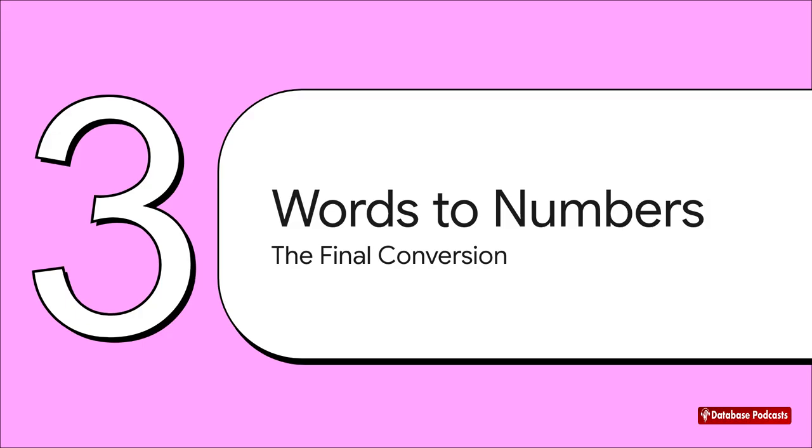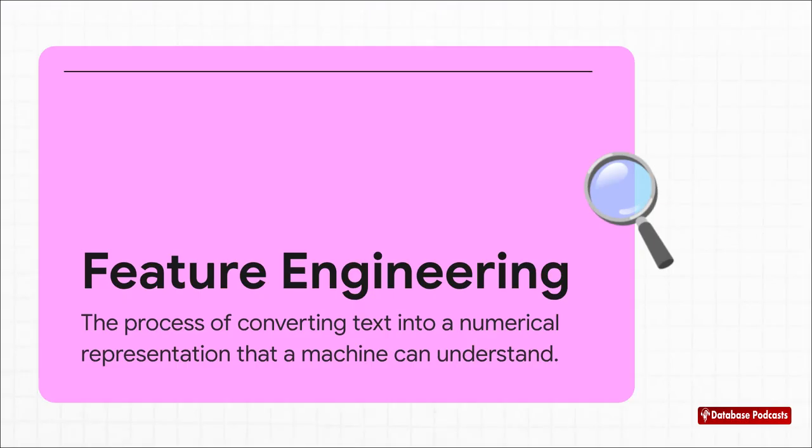Our text is clean now, which is great, but it's still just a list of words. And here's the thing, computers don't speak English, they speak math. So how do we finally make that leap and convert these words into the numbers a machine can work with? This next step is absolutely crucial. It's called feature engineering. And for what we're doing, it just means converting our clean text into a useful numerical form, creating features that a machine learning algorithm can actually understand and process.